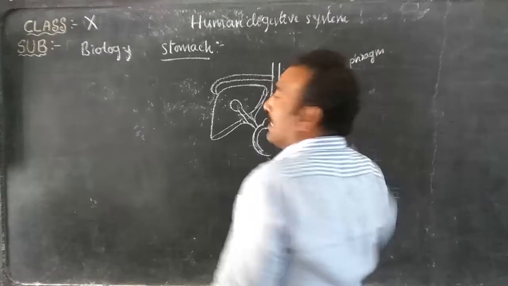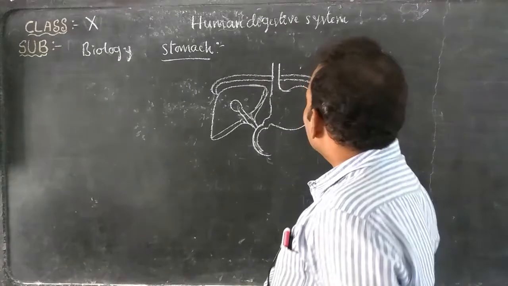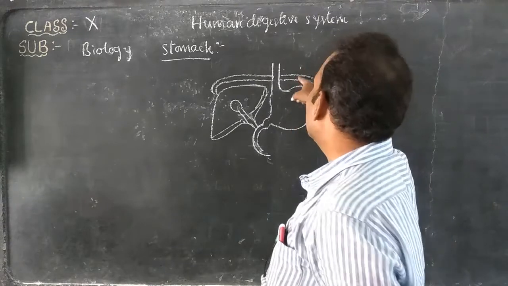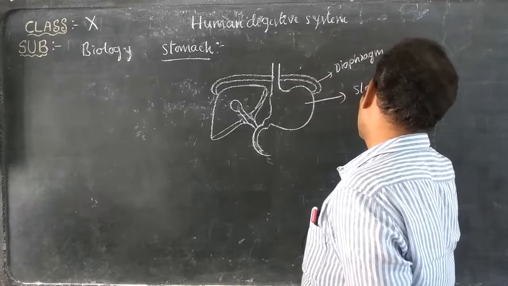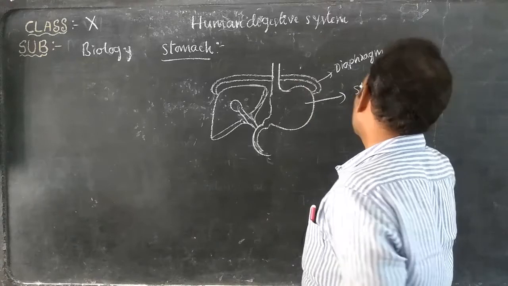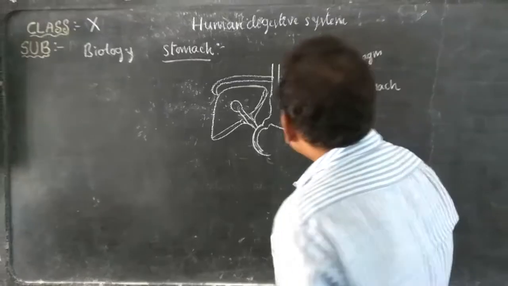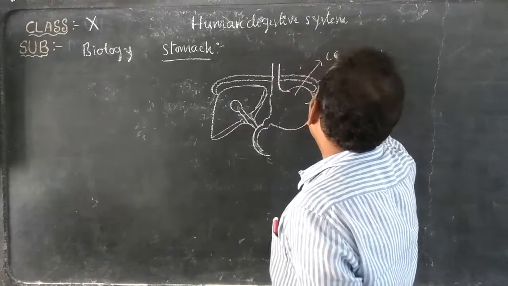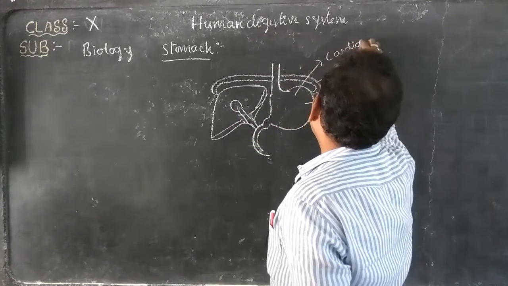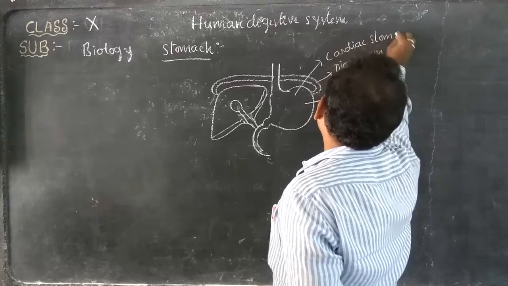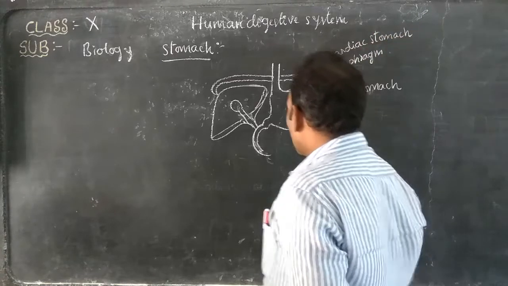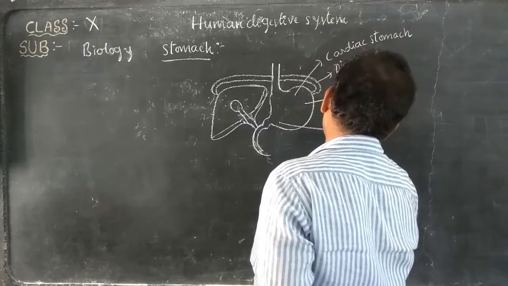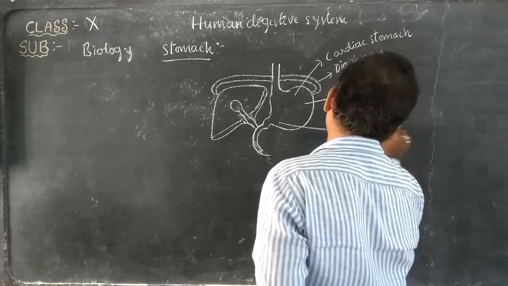Stomach is a bag-like structure. It is present on the left side of the abdominal cavity, just below the diaphragm. This stomach has two parts. The upper part is called the cardiac stomach, and the lower part of the stomach is called the pyloric stomach.